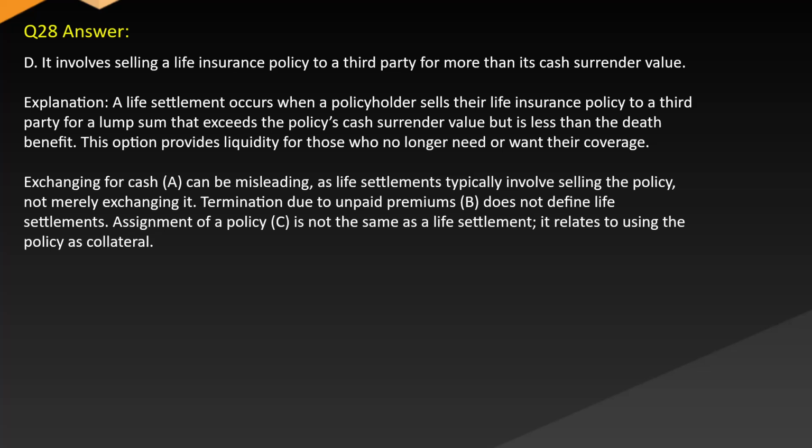Answer D. It involves selling a life insurance policy to a third party for more than its cash surrender value. Explanation. A life settlement occurs when a policyholder sells their life insurance policy to a third party for a lump sum that exceeds the policy's cash surrender value but is less than the death benefit. This option provides liquidity for those who no longer need or want their coverage.